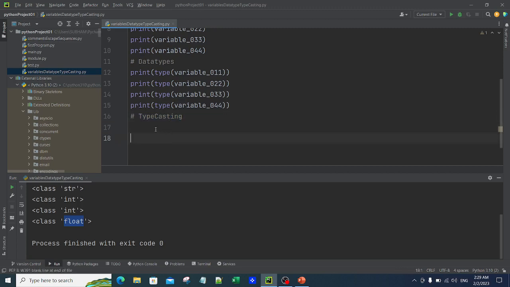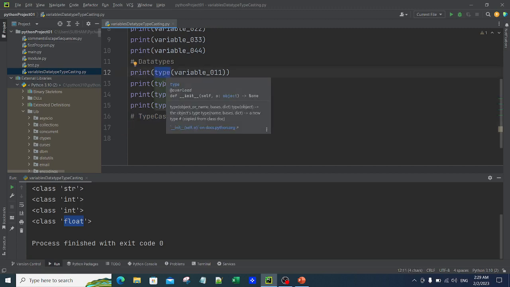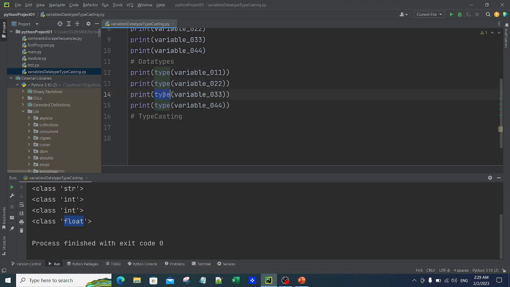Now in this typecasting, type you understood. What is the taste of tomato? That is nothing but the type of the variable.